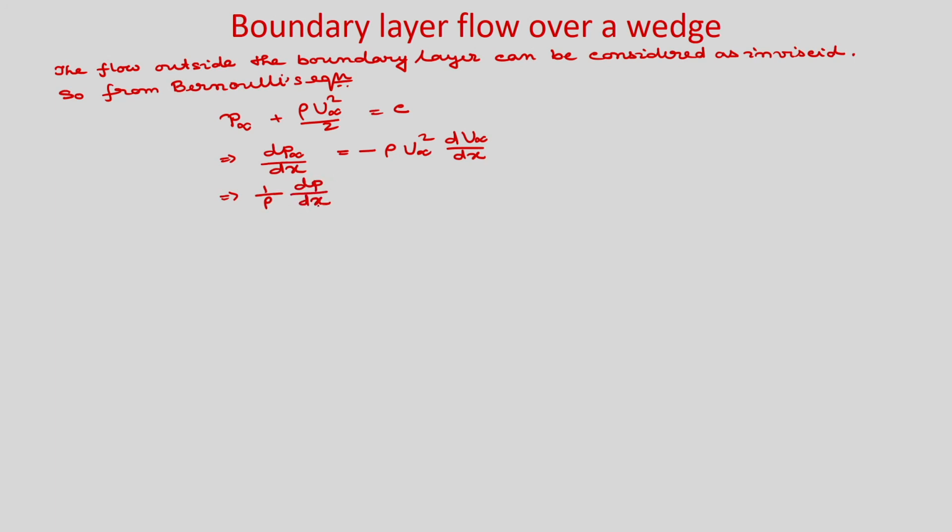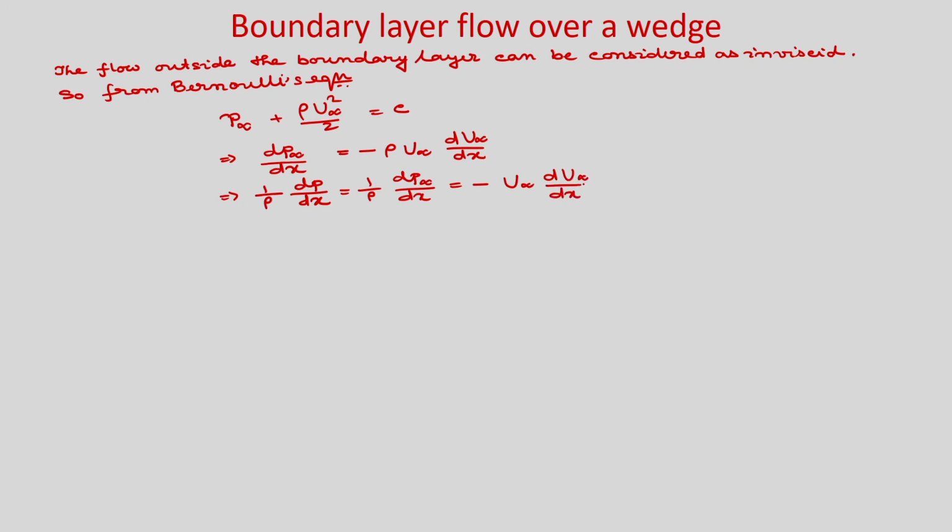So, inside the boundary layer whatever pressure gradient will be there, that will be equal to the outside pressure gradient. So, that will be 1 by rho dP infinity by dx will be minus rho infinity du infinity by dx, and by 2 is there. So, that 2 will cancel out. So, it will be minus u infinity du infinity by dx.